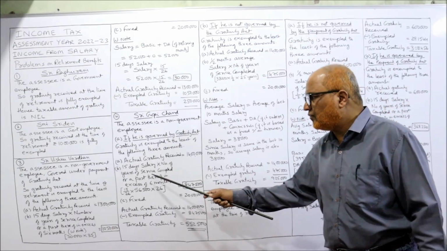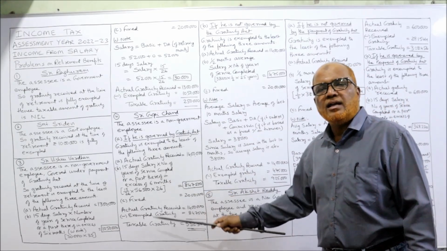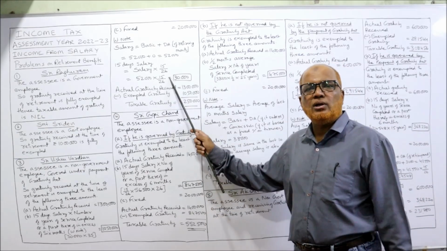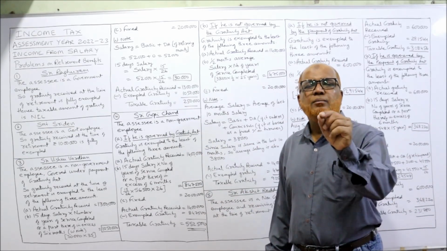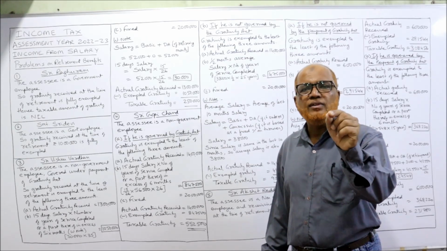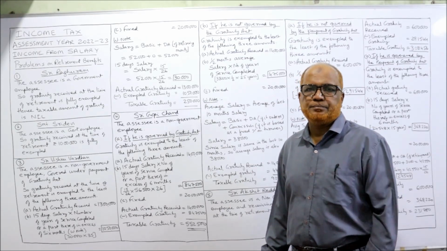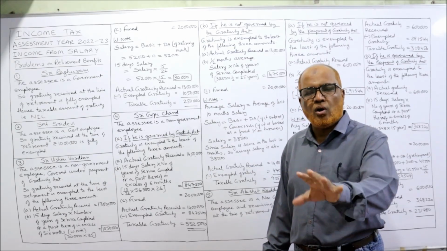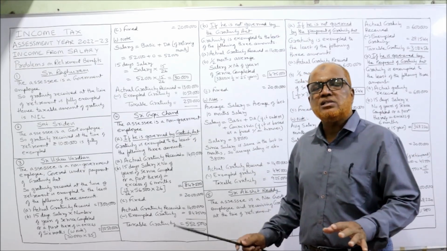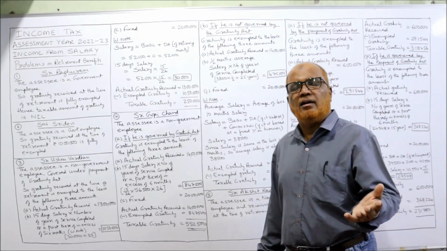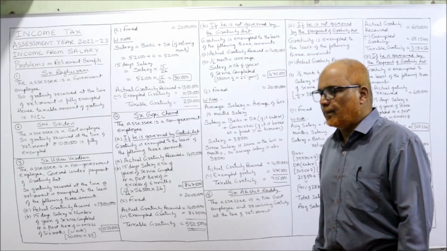The only thing you have to calculate is 15 days salary. And salary means, as I told you in the previous problem, basic plus DA of the retiring month. We should not see whether DA is entering or not. Take the DA. That is the rule.